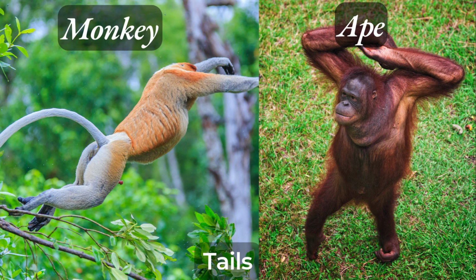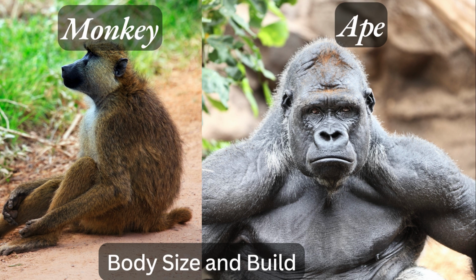The differences between monkeys and apes are substantial in terms of their physical characteristics, evolution, and behavior. Most monkeys have tails, whereas apes lack them entirely. In fact, the absence of a tail is one of the most distinguishing features of apes. Apes tend to have larger bodies, broader chests, and stronger arms compared to monkeys. Monkeys are generally smaller and have narrower bodies.